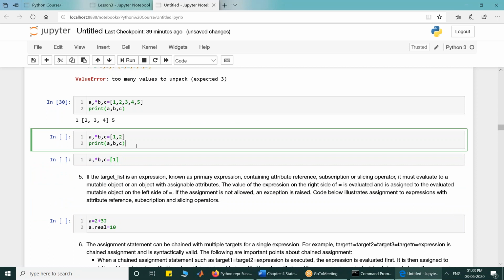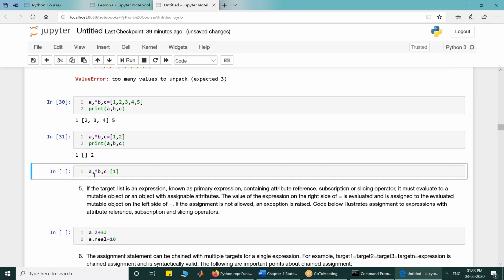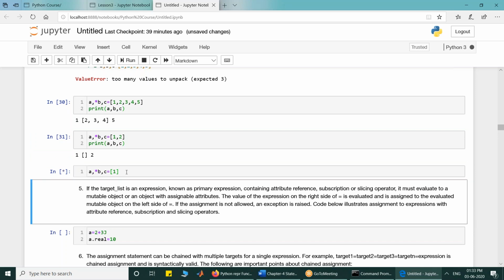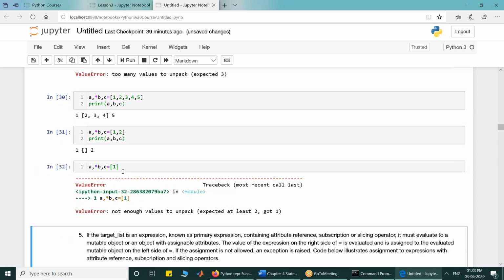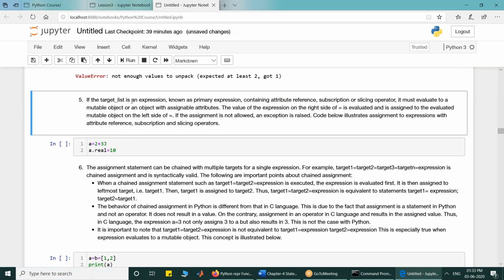If I make 1, 2, so A will get 1, C will get 2, B will be empty. If I make A, star B is equal to 1, I will get an error because at least 2 items are required on the right side, but I am giving 1. So that is the error.